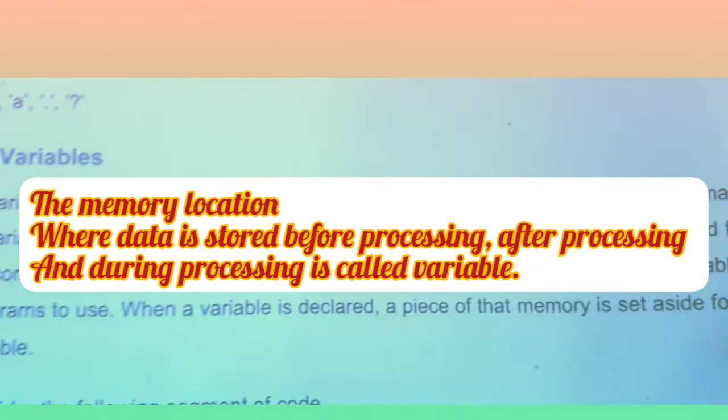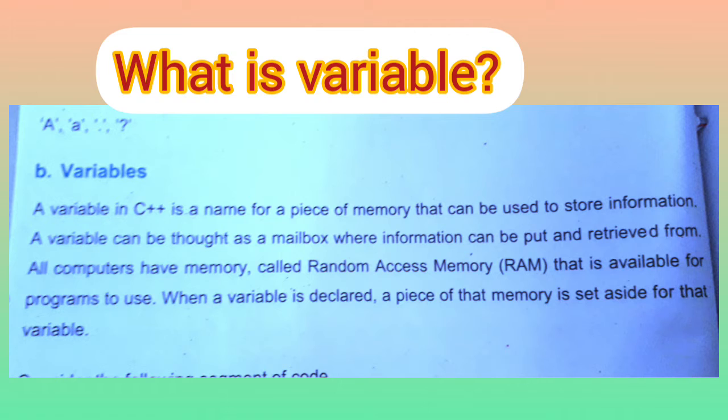What is a variable? A variable in C++ is a name for a piece of memory that can be used to store information. In a simple way, we can define a variable as a mailbox where information can be put and retrieved from.